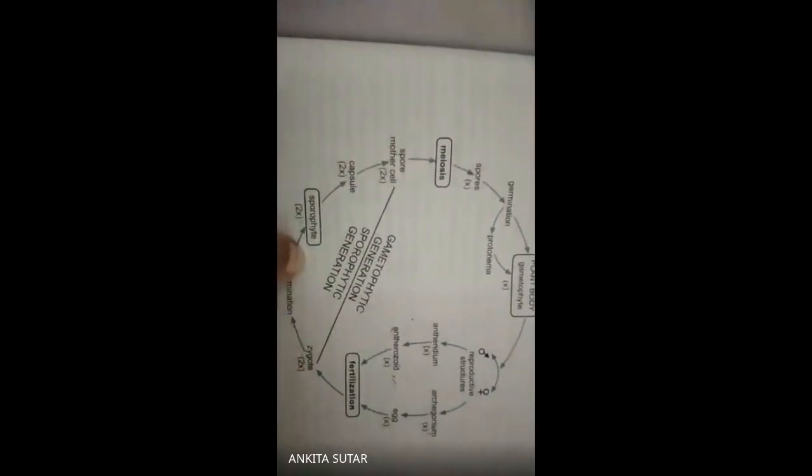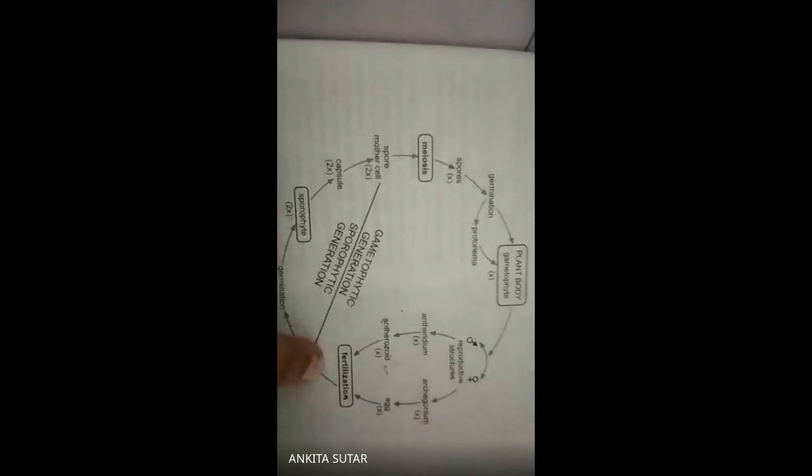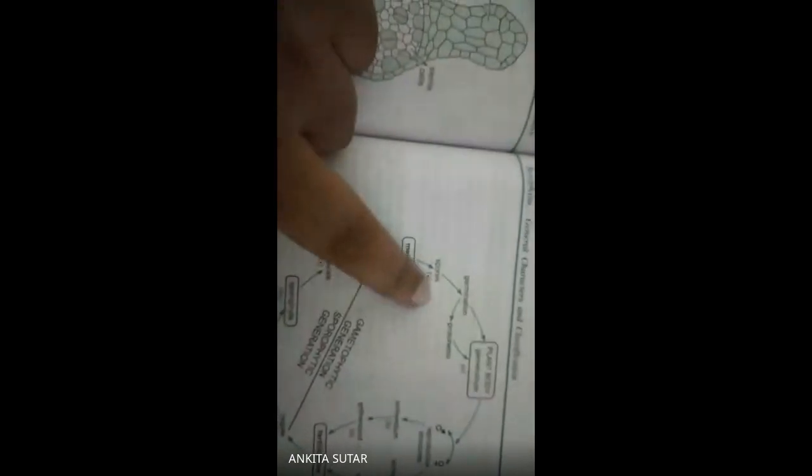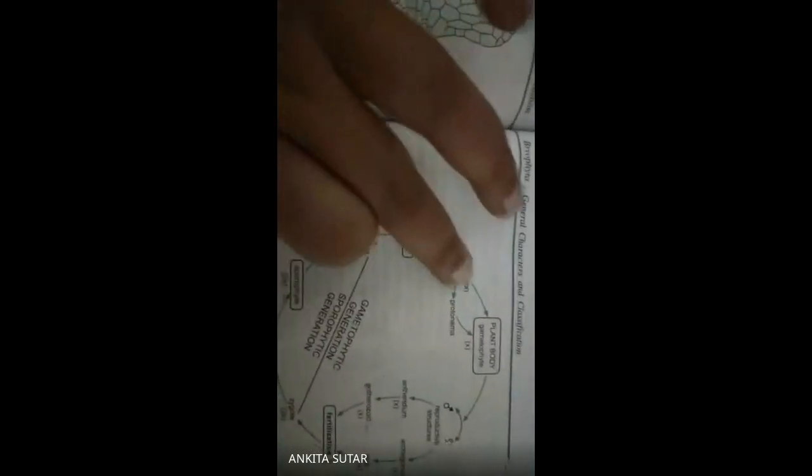ये जाइगोट से स्टार्ट होगा स्पोरोफाइटिक, बाकी इतना तक गैमेटोफाइट, ठीक है। स्पोरोफाइट स्टार्ट हुआ, स्पोरोफाइट ऑन जर्मिनेशन, जर्मिनेट होने के बाद इट विल फॉर्म स्पोरोफाइट, again it will divide into capsule, after that spore mother cell, and spore mother cell will undergo meiosis. Out of the meiosis it will form four haploid nuclei or four haploid spores, जैसे कि ये spores है। By the process of meiosis the spore mother cell will form four haploid cells, and these four haploid cells on germination give rise to the overall plant body, ठीक है। यहाँ तक हुआ स्पोरोफाइटिक जनरेशन,